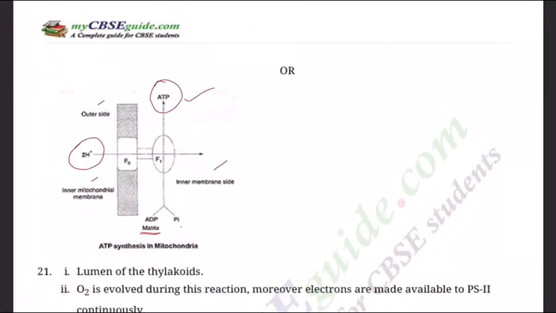Question number 21. 2H2O will be split into 4H plus, 4 electrons, plus oxygen is released.